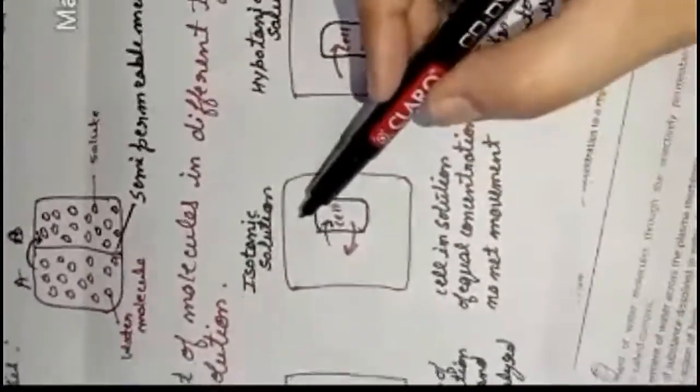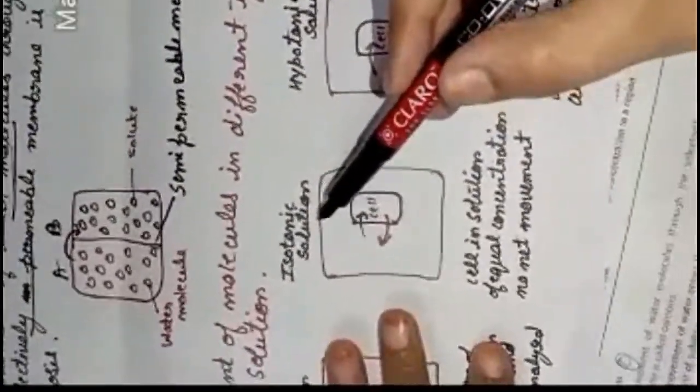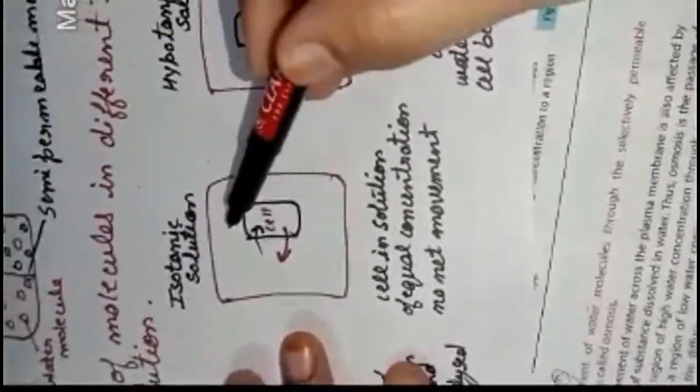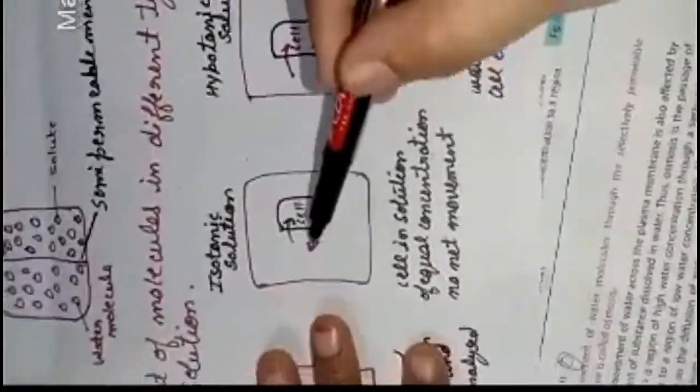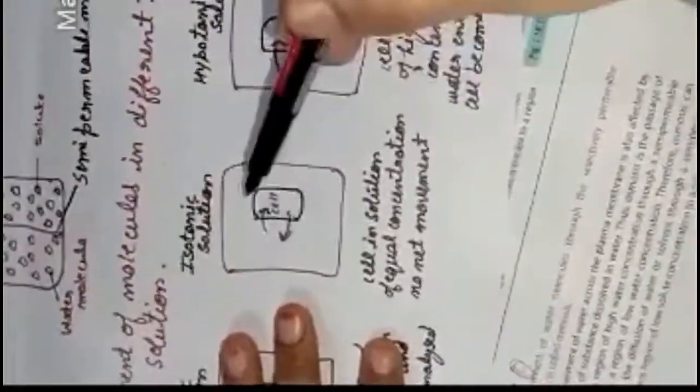In this case the cell will become plasmolyzed, which means it will shrink. Okay, now the next one is the isotonic solution. Isotonic solution means the concentration of the molecules is equal on both sides, inside the cell and outside the cell. In this case the movement of the molecules will be equal, which means equally the molecules will move out of the cell and into the cell.